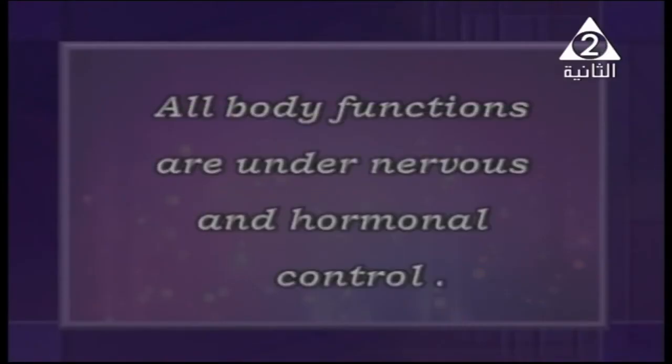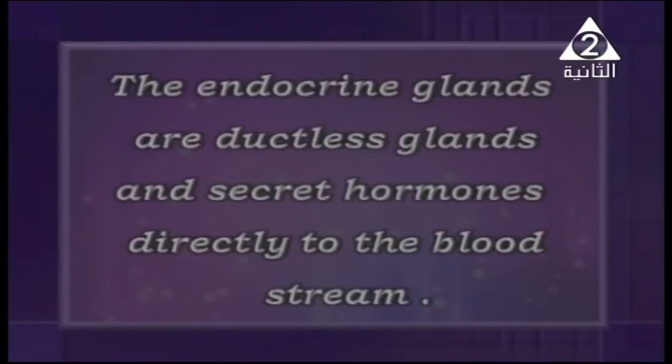All body functions are under nervous and hormonal control. We consider endocrine glands as ductless glands, meaning there is no duct connected to the gland. They secrete a secretion called a hormone, which is poured directly into the bloodstream.